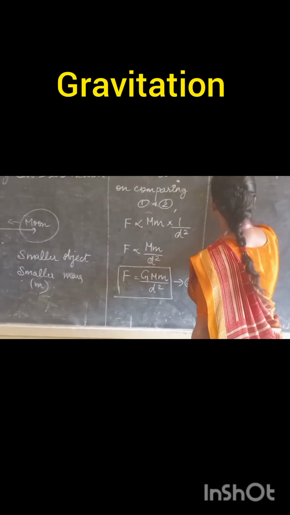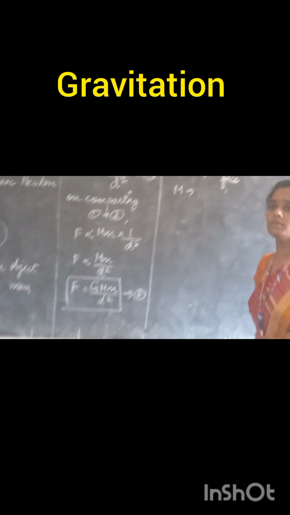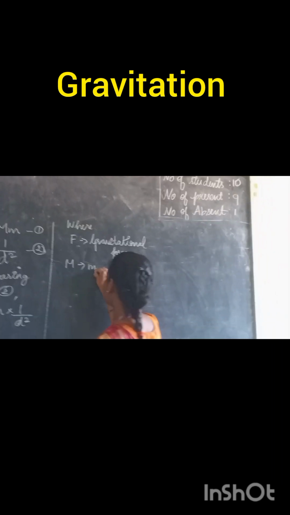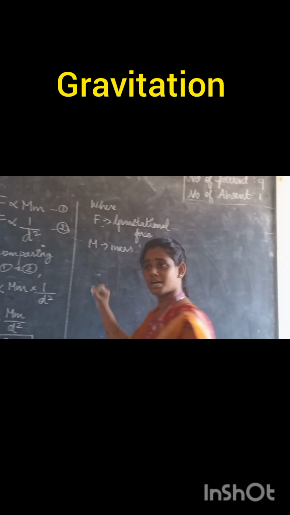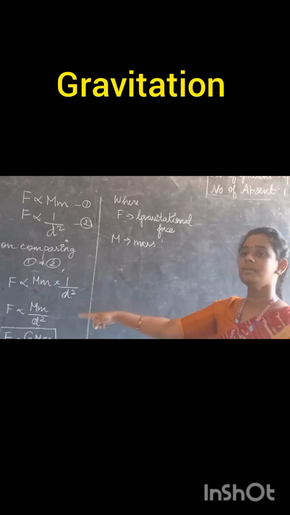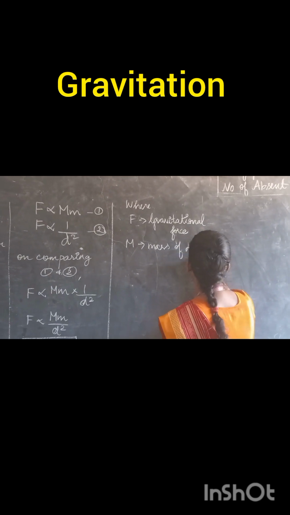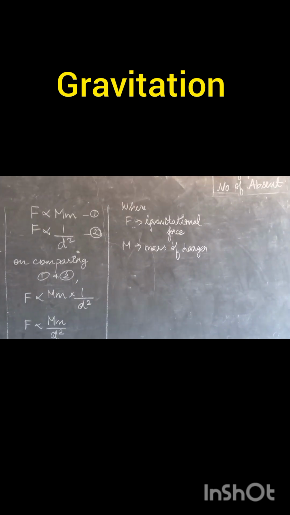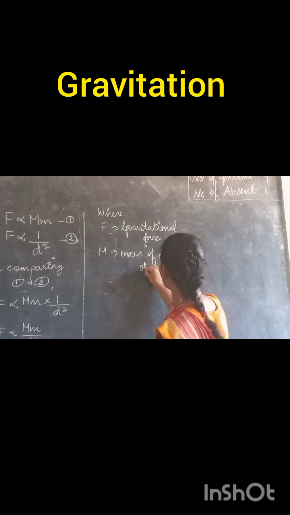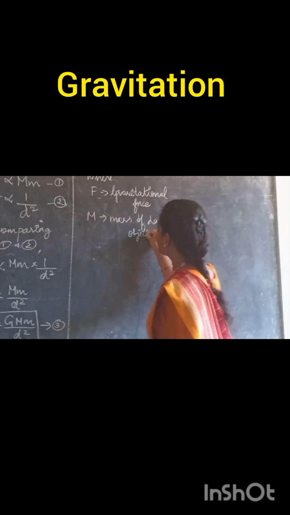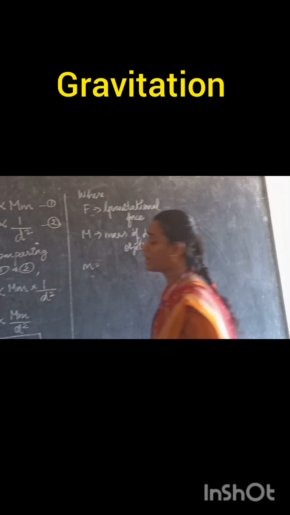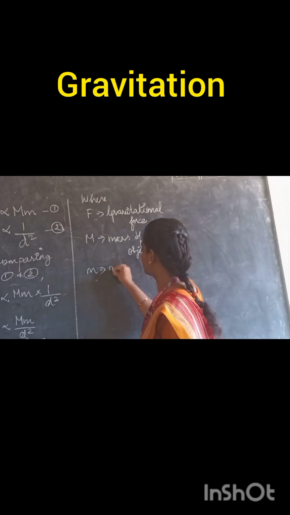And what is the capital M denoted by? Mass of the Earth. But how do I call that? Mass of the bigger object or larger object, whatever it may be. And similarly, small m denotes the mass of the smaller object.